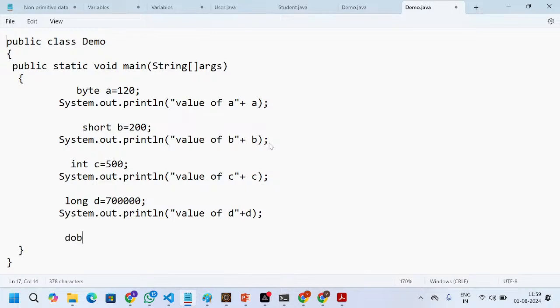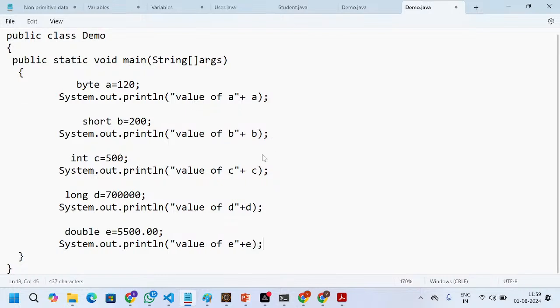Double e equal to 65,000. The same value we can print: System.out.println, the value of e. In the same way the remaining ones, float and char, everything.